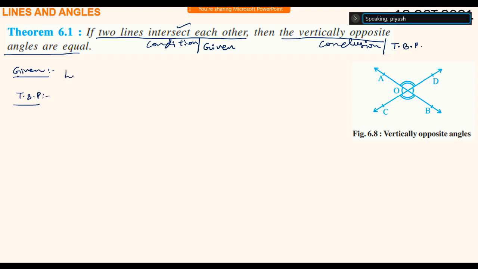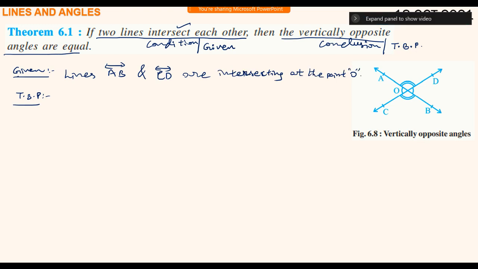Given: lines AB and CD are intersecting at the point O. This is given.